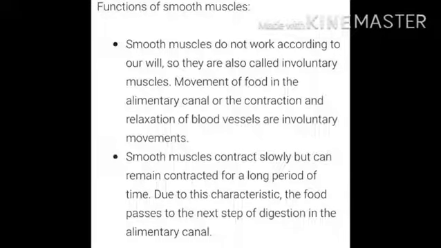Now the function of smooth muscles. Smooth muscles do not work according to our will, so they are also called involuntary muscles. Movement of the food in the alimentary canal or the contraction and relaxation of blood vessels are involuntary movements. Such muscles contract slowly but can remain contracted for a long period of time. Due to this characteristic, the food passes to the next step of the digestion in the alimentary canal.